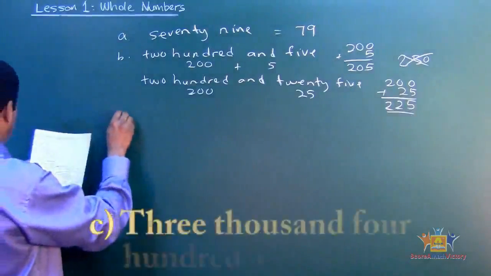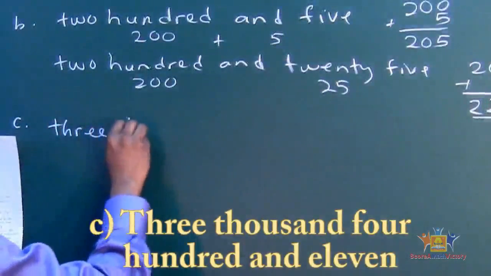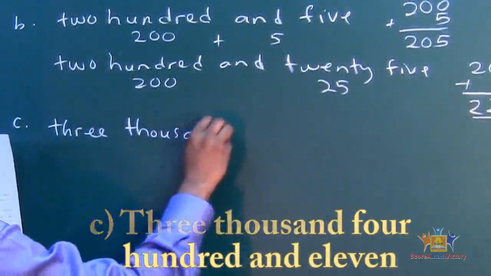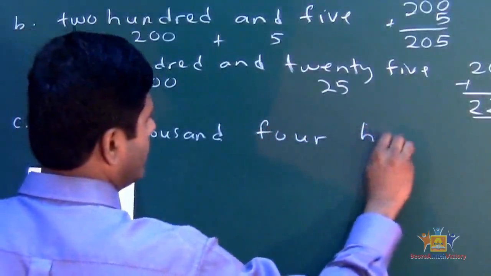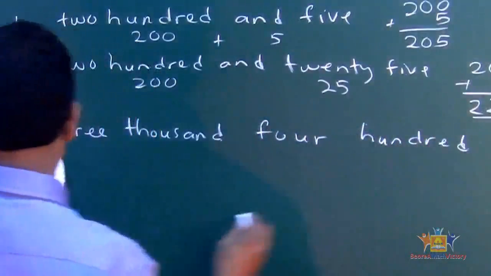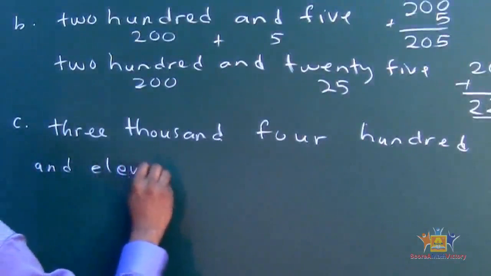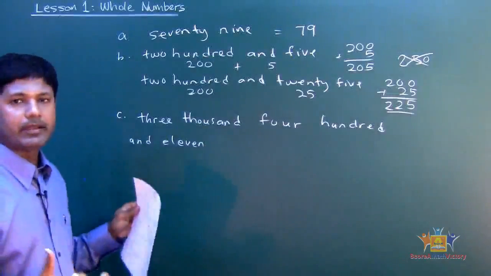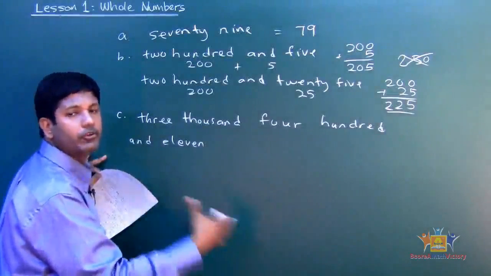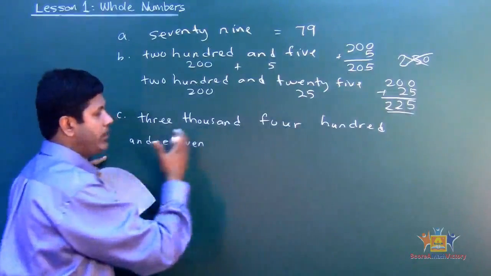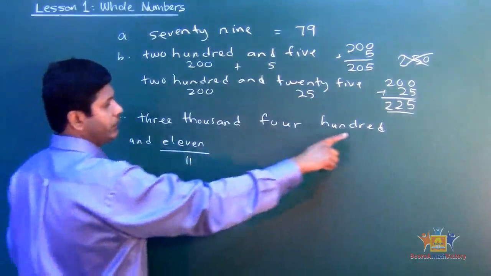Let's look at the problem, the C. The C is 3,411. Okay, again we're going to use the breakdown method. Now the best way to start using the breakdown is to start from right to left. Okay, let's go this way. So that way we know this is 11. All right, so we're going to put that 11. All right, now look at that 400.